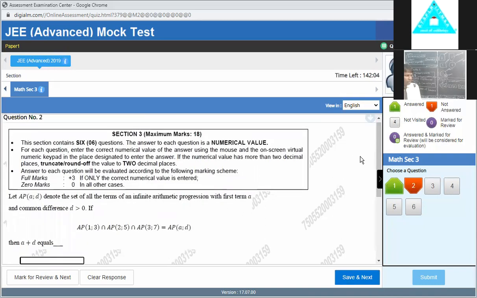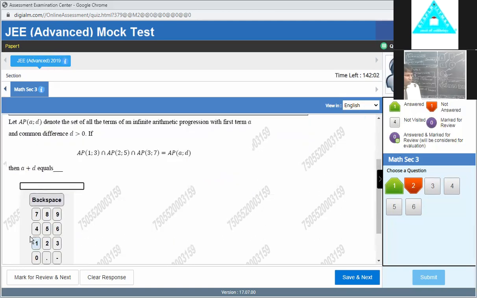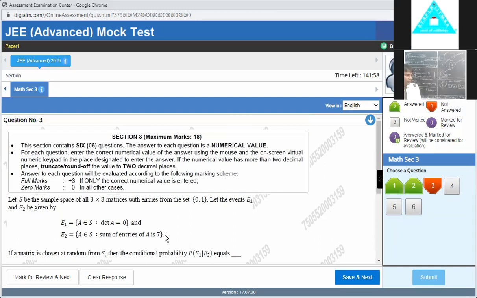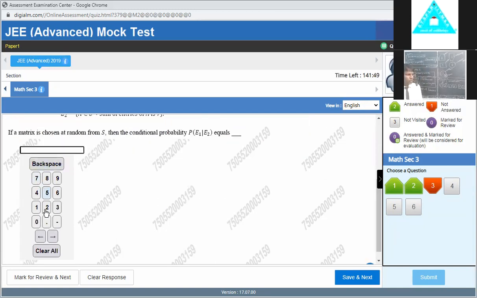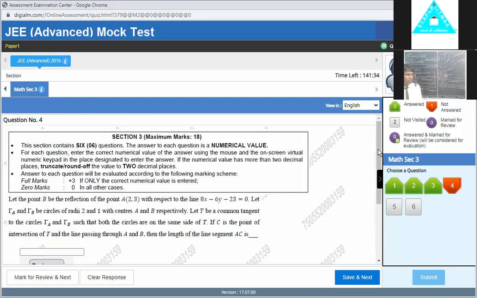Similarly, we put something like this, and suppose we put only 45, and then we save. It's okay, because if after the decimal there is nothing, it also accepts it. So you don't need to put 45.00. Suppose there is nothing after the decimal, because it is time consuming, it is better to write only 45 and move ahead, just save and move ahead like this.